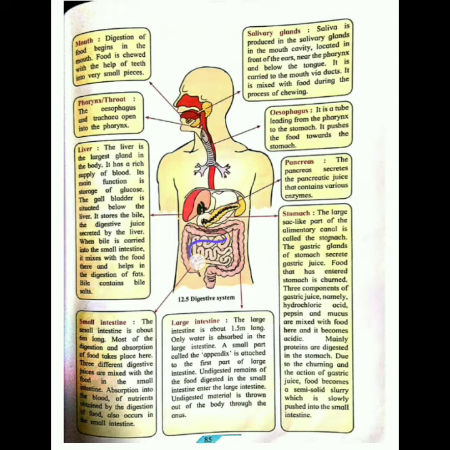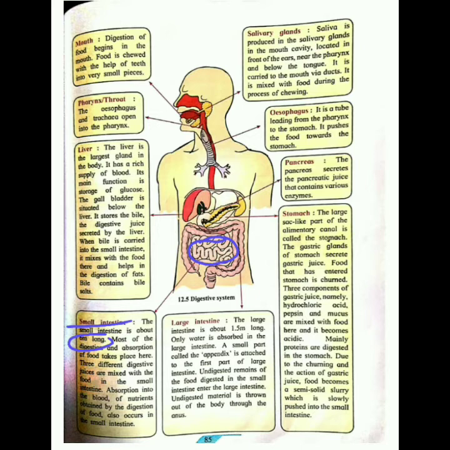See here, this part is known as the small intestine. Okay, the small intestine is 6 meters long. You can see it is 6 meters long, but it is coiled so much so that it takes less space. Okay, this is the place of final absorption of food. Here, all the food is absorbed and then sent to the blood. So in the small intestine, absorption of food takes place and then it is sent to the blood.